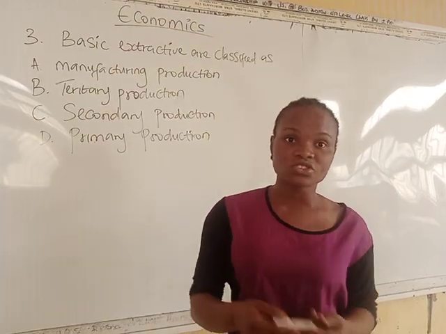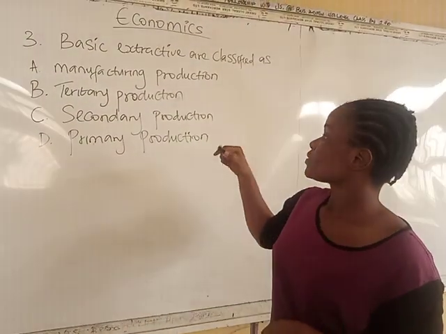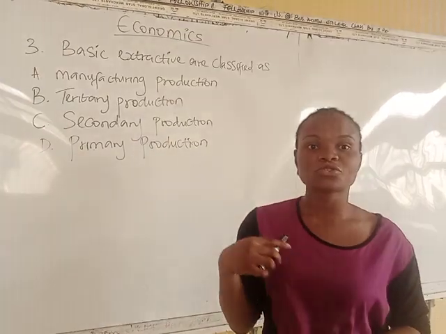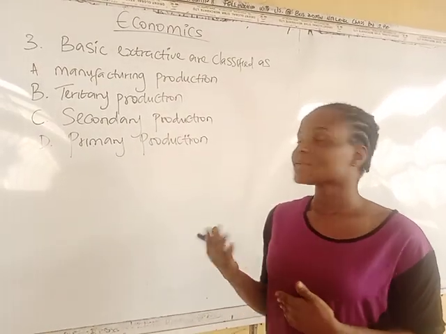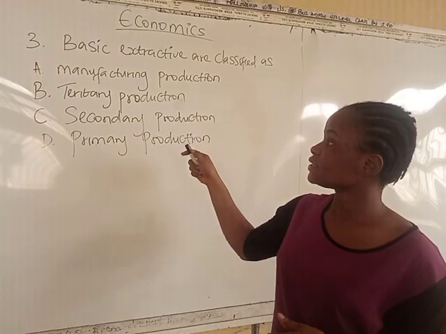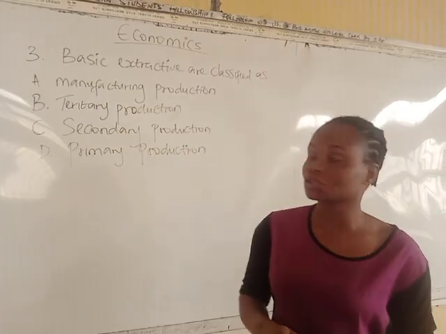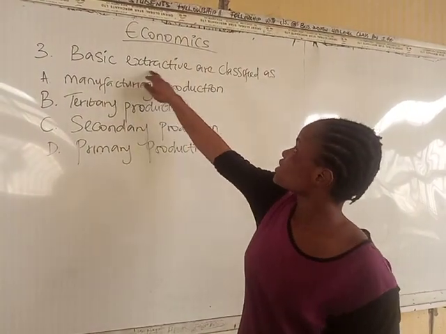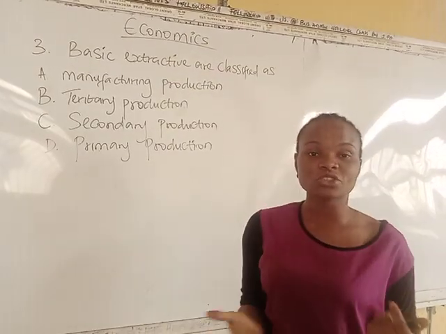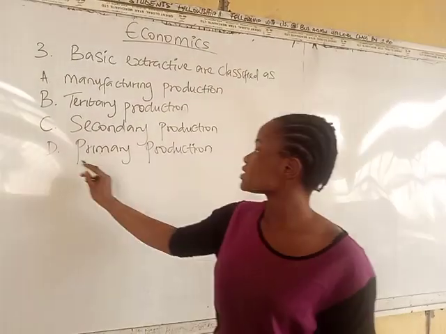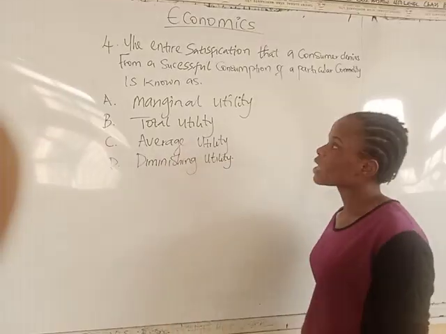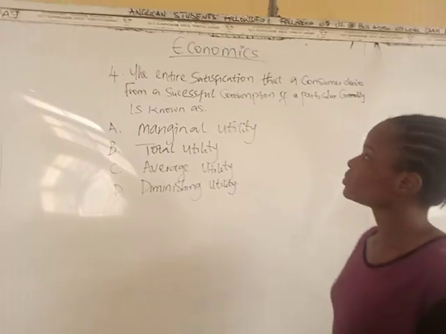Primary has to do with extractive. Then secondary has to do with production. Then the tertiary one has to do with manufacturing. So since we are dealing with extractive, that's extracting from the natural resources, our answer here is D, primary production.